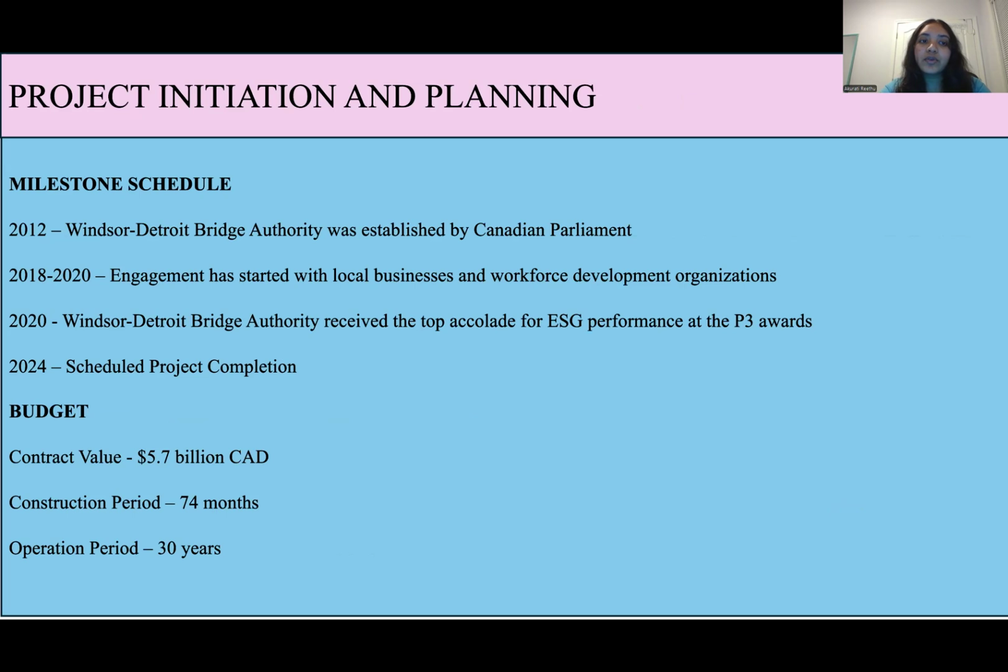The milestone schedule: in 2012, the Windsor Detroit Bridge Authority was established by the Canadian Parliament. From 2018 to 2020, engagement started with the local businesses and workforce development organizations. In 2020, the Windsor Detroit Bridge Authority received the top accolade for ESG performance at the P3 Awards. In 2024, the project is scheduled for completion. The budget for this project is 5.7 billion Canadian dollars. The construction period is expected to last 74 months and the operation period is expected to be 30 years.